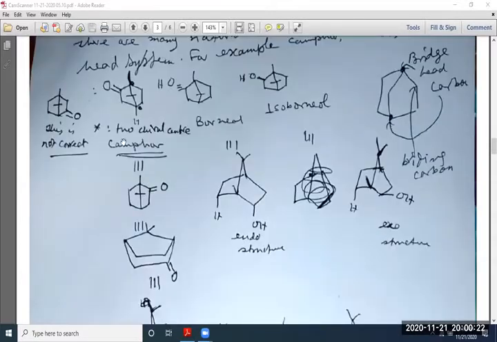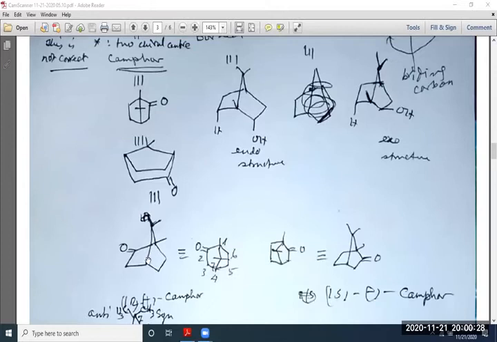Now this camphor can be written in different forms. This is another form, and this is R plus camphor, and this is S camphor. So you have an idea about the bridgehead. Formerly I discussed the fused ring system. Here is bridgehead. So another nomenclature is there.